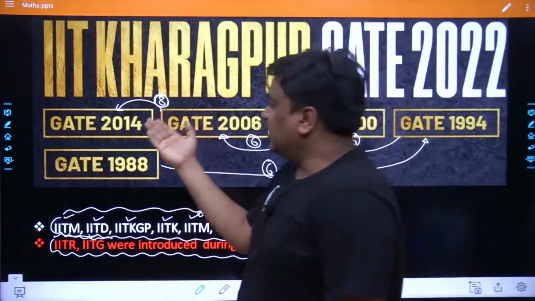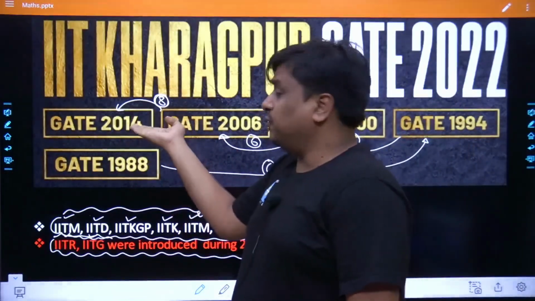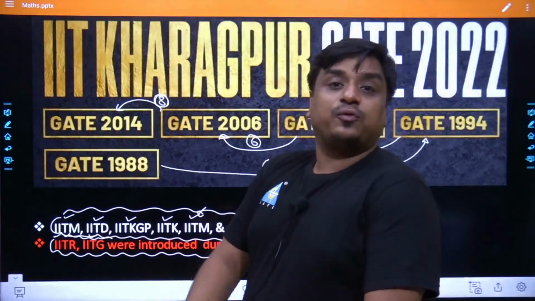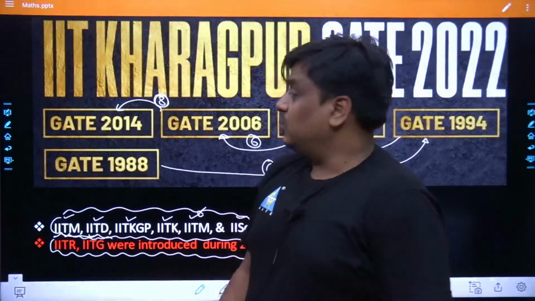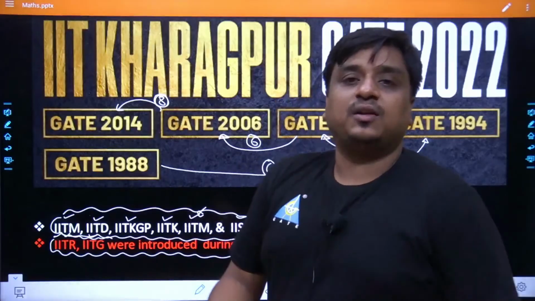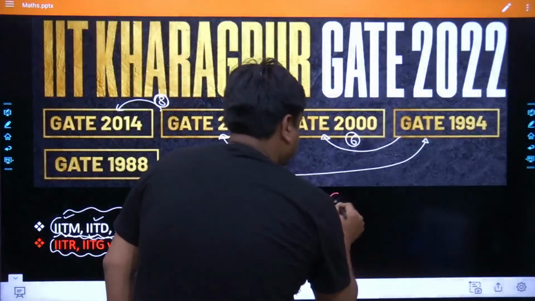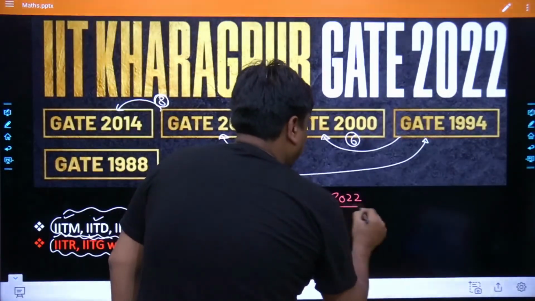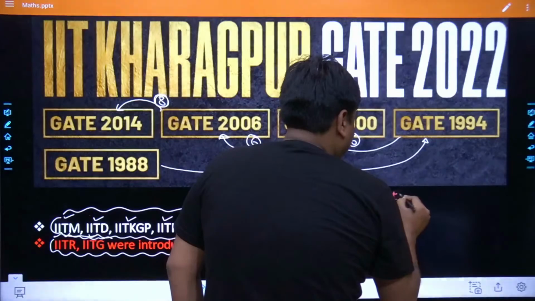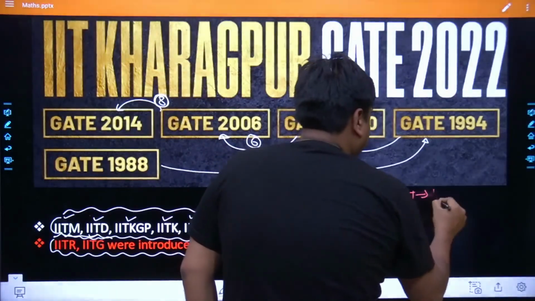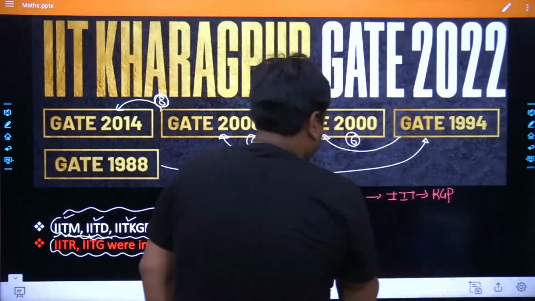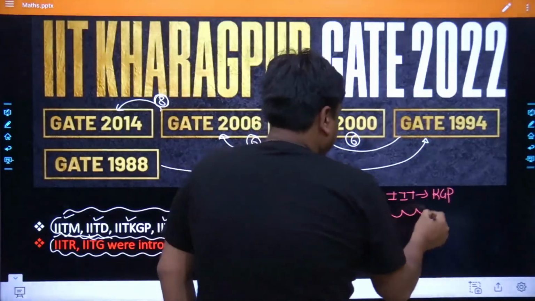And that is why once again, if we add 8 to 2014, that is the year 2022, and that is the current year where the GATE is going to get conducted. So the next GATE is going to get conducted next year, and obviously we can say the next GATE conducting body is IIT KGP, which is going to conduct the GATE examination.